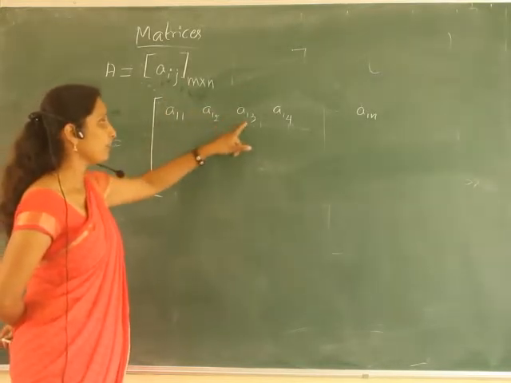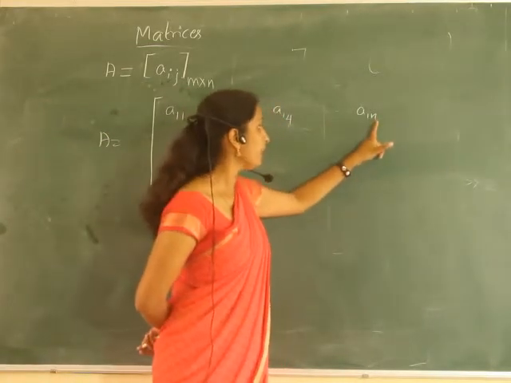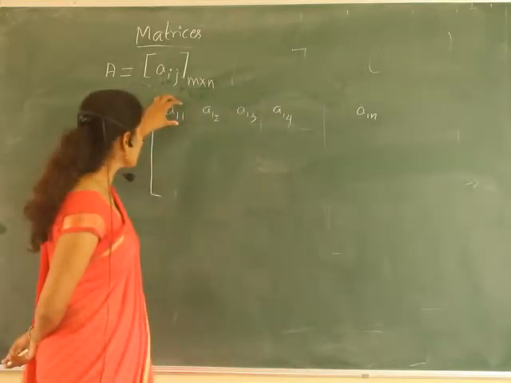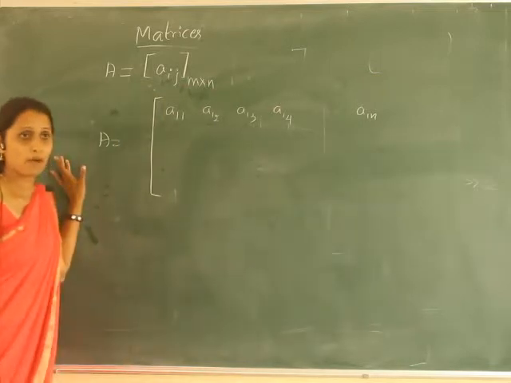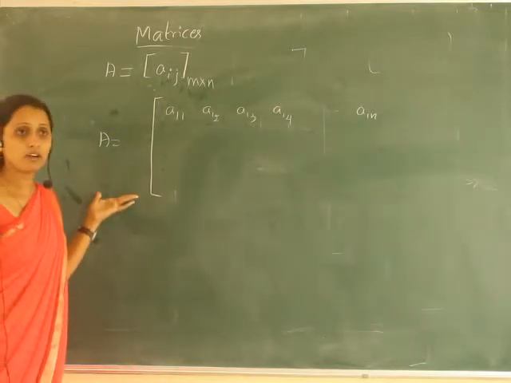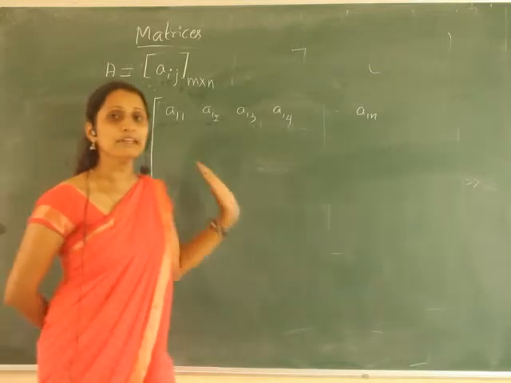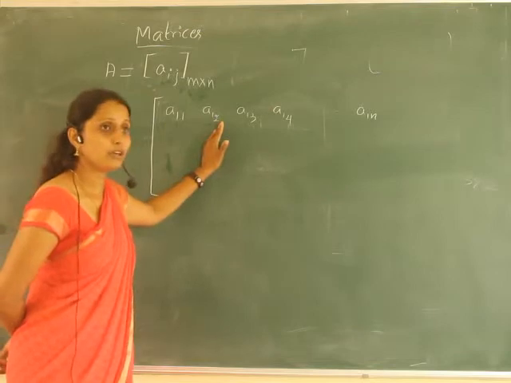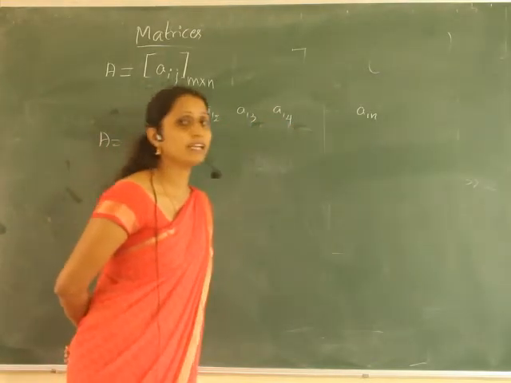Here there are N columns. Now, what is the number we write in a matrix? That is called the entry or element of a matrix. So A11 is an entry, A12 is an entry, A14 is an entry, and A1N is also an entry.